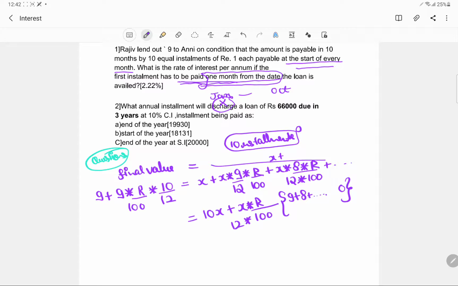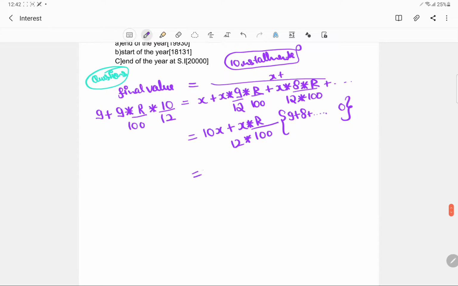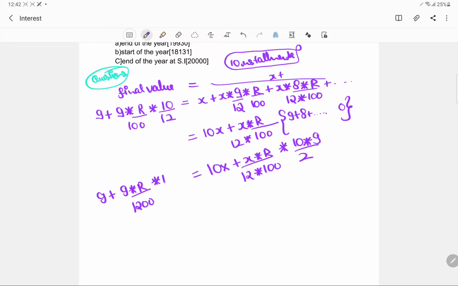Okay, and this would be like 10x plus x into r upon 12 into 100, and this would be like n into n plus 1 by 2, so this will be like 10 into 9 by 2. Okay, and this is like 9 into r upon 1200 into 10.